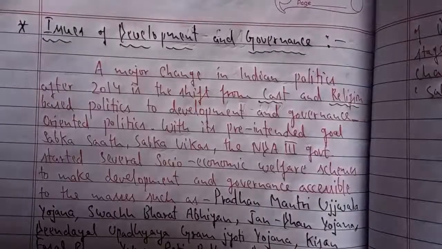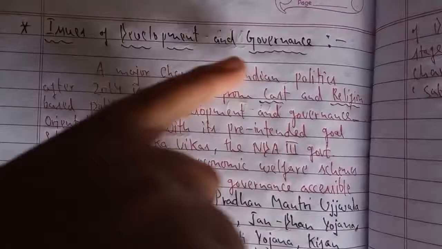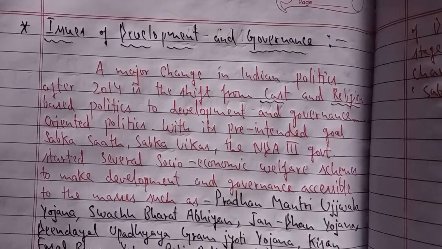For tomorrow, we will be taking the last topic of your syllabus and of this chapter, and the topic would be issues of development and governance. This is a very short topic, in which we shall be discussing Pradhan Mantri Ujjwala Yojana, Swachh Bharat Abhiyan, Jan Dhan Yojana, Deendayal Upadhyaya Gram Jyoti Yojana, Kisan Fasal Bima Yojana, Beti Padhao Desh Badhao, Ayushman Bharat Yojana, etc. These are the programs, policies and activities started by the NDA government, or the government led by the BJP at the center. So we shall be discussing the recent issues, developments and governance of the NDA government or the BJP.